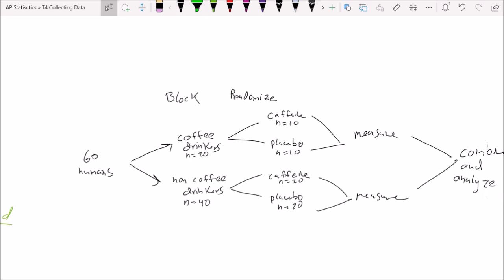Now it does need to be randomized blocks. You can't just choose the assignment to the groups. Like I can't just say, oh, I'm going to pick my favorite people and give them the caffeine because they'll like it. No, we have to randomize.